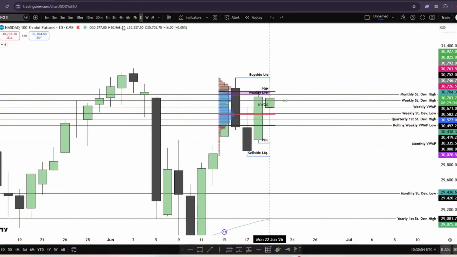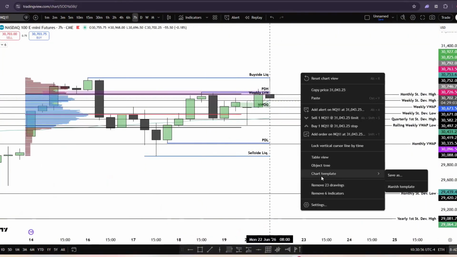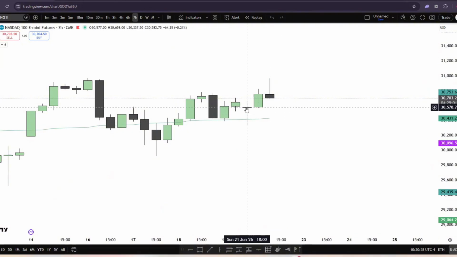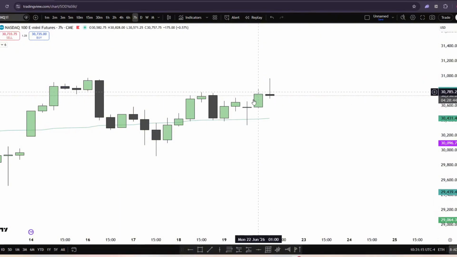So what do I mean by that, right? Let's go to 7-hour time frame. Let's get rid of all of this for a second. This is the 1800 candle, and you see 1800 candle retested this quarterly standard deviation high. That's the quarterly standard deviation high, and made a sharp rejection off of it. And London showed continuation. That's the Asia session, that's London, that's New York AM, right? New York session basically, and London showed continuation. That would mean fair value is being accepted higher.